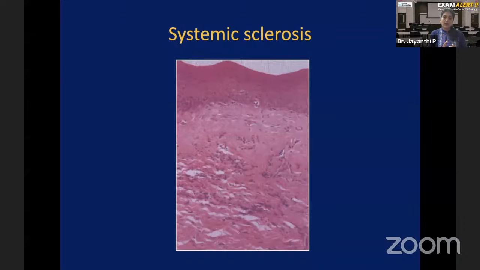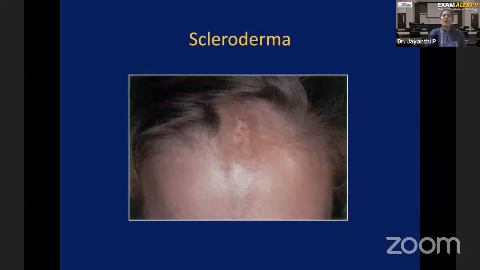So always remember, look for the habit of areca nut chewing. Only if the patient has an areca nut chewing habit and limited mouth opening can you call it oral submucous fibrosis. If the patient does not have any areca nut habit, but along with the limited mouth opening, the patient also has firmness of the skin and involvement of organs, multiple systems, then you will call it systemic sclerosis. You have one small variant of systemic sclerosis where the systems are not involved, the oral cavity is not involved, and only one area of skin will be affected.